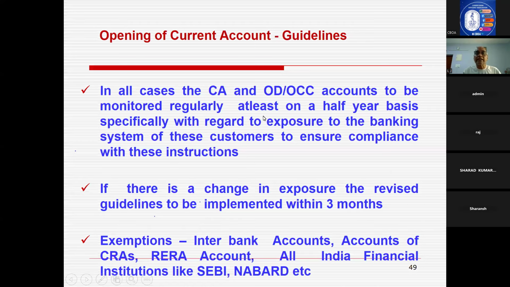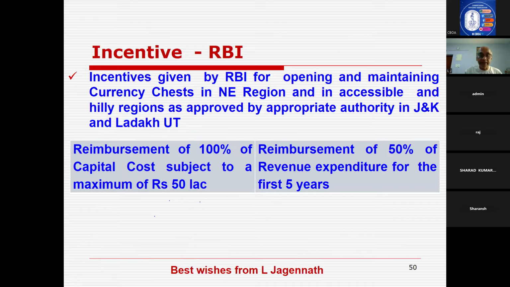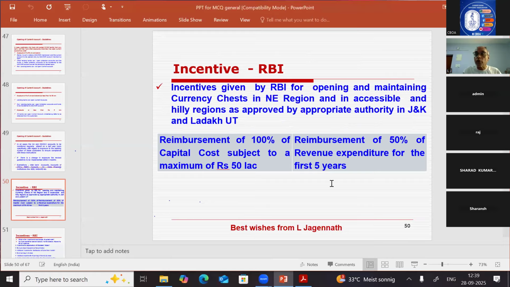In all cases, the current account and OCC accounts are to be monitored regularly, at least on a half-yearly basis, specifically with regard to exposure to the banking system, and these customers are to ensure compliance with the instruction. If there is a change in the exposure, the revised guidelines are to be implemented within 3 months. Exemptions apply to interbank accounts, accounts of cash representing agencies for ATMs, RERA accounts, and all Indian financial institutions' accounts like SEBI, NABARD, etc. For all other cases, these are the guidelines for opening current accounts for borrowers or customers.